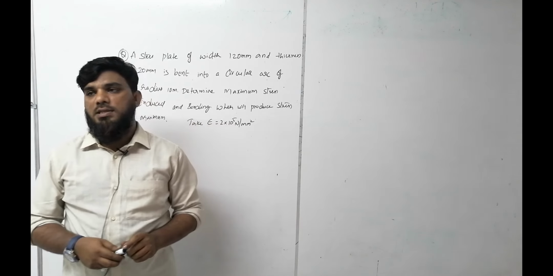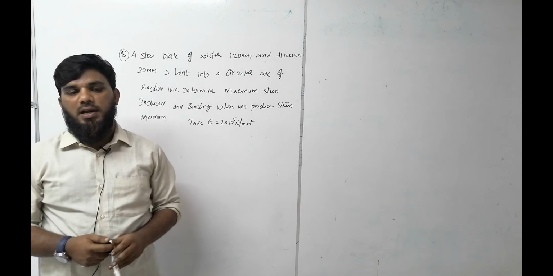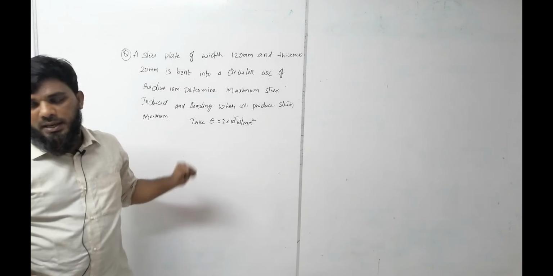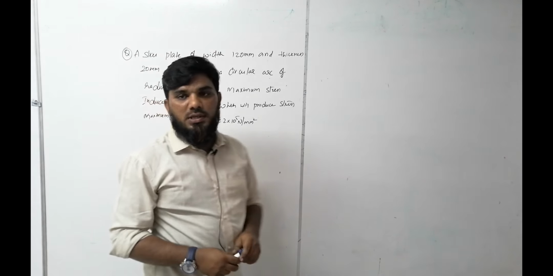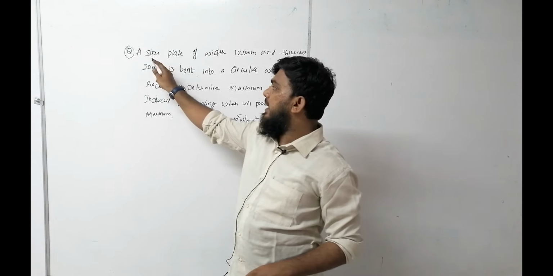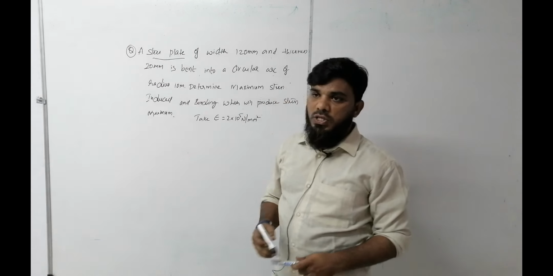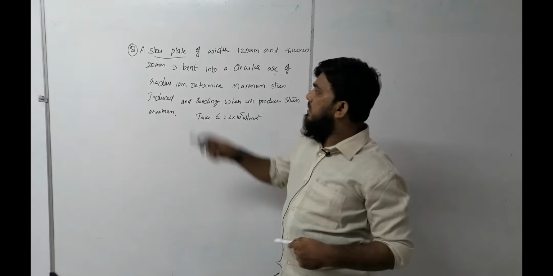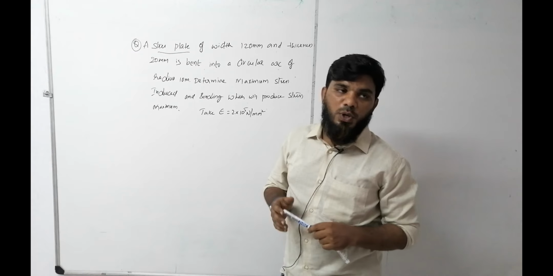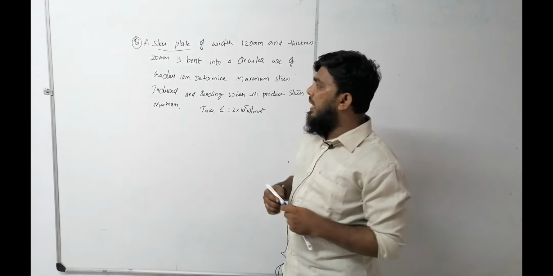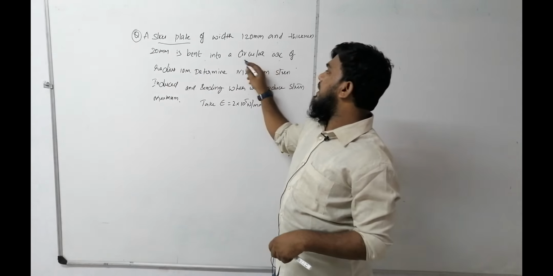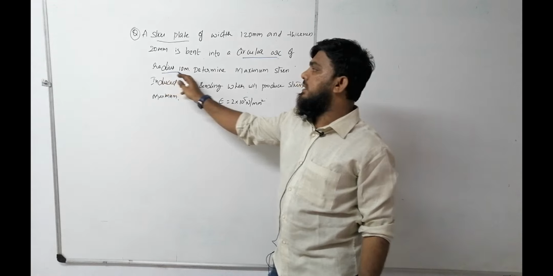So welcome to the next lecture of mechanics of materials. In today's lecture we are discussing a problem on pure bending. So the first question they have given is a steel plate. Here they have specified it is actually a plate initially, on which we are applying a load. What type of load are we applying here? This is pure bending, so we are trying to bend it. So when you bend, the plate will become a circular arc of radius 10.